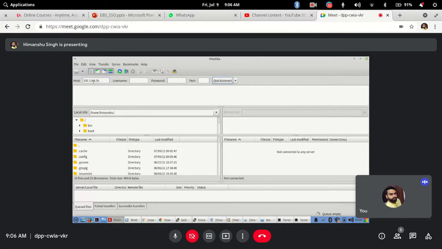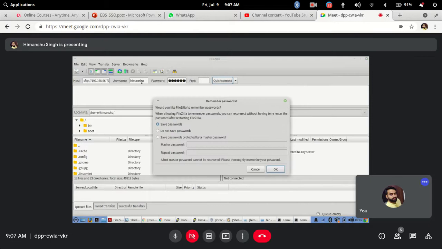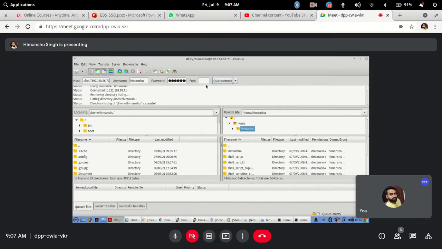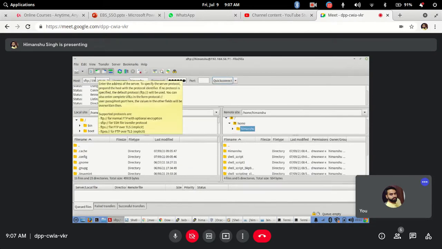192.168.56.71. Then I will say which user I want to connect to the server with, the Himanshu user. I will use the password. If you want to save the password, you can save it; if you don't want to, you can leave it. And you have to give the port as 22. Remember, SFTP will connect.